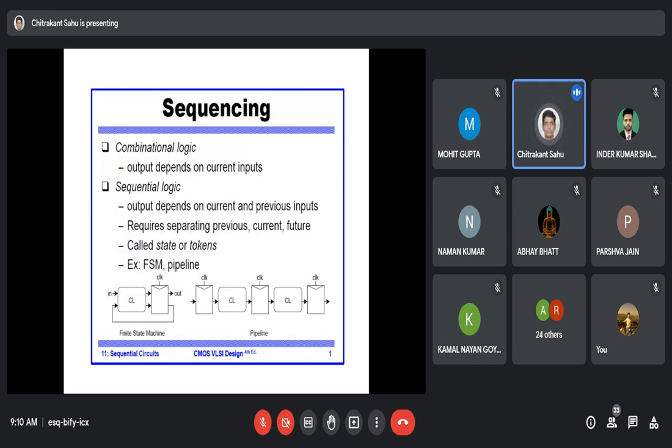If we are designing any sequential circuit, what kind of timing constraints should we take into account? Yesterday we discussed clock skew. If clock skew comes, what is the remedial solution? How do we need to design the combinational block as well as our sequential element block? Flip flops and latches are called sequential elements.